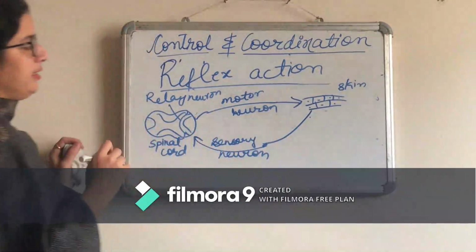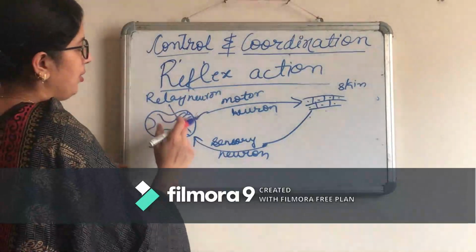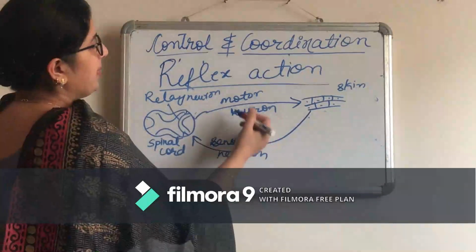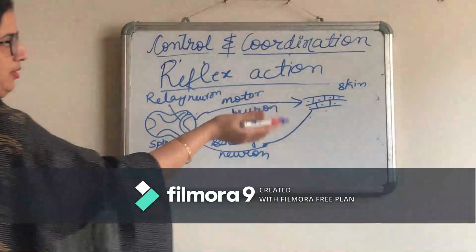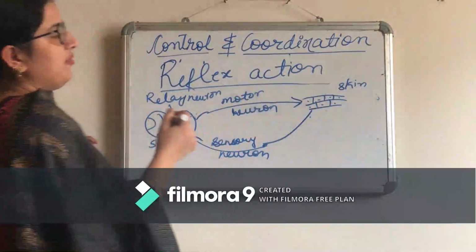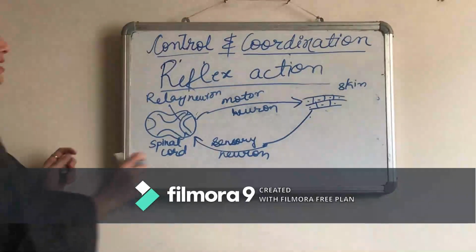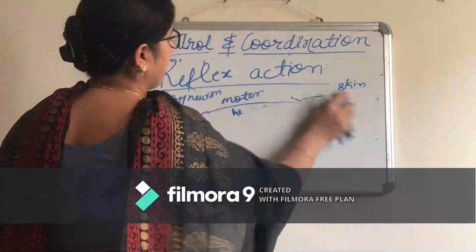So these are connected. Sensory neuron will bring the message. Relay neuron is connecting the sensory neuron and the motor neuron, and the impulse of lifting up the hand will go to the skin and we take our hand off from the hot object. Now this is a reflex action.